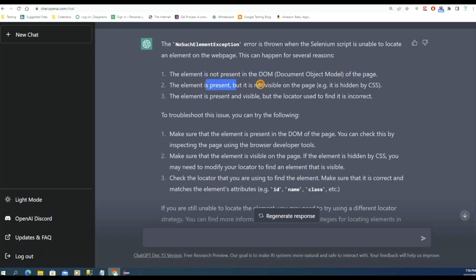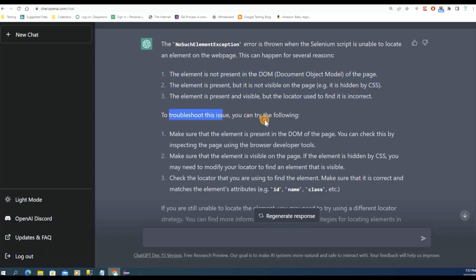The element is present but it's not visible on the page, which means the element was hidden. Or the element is present and visible, but the locator used to find it is incorrect. So the element could be visible and there, but the locator value I used was not right. Maybe I used the wrong value, or there was a syntax error. Okay, so those are the three reasons they define for this exception.